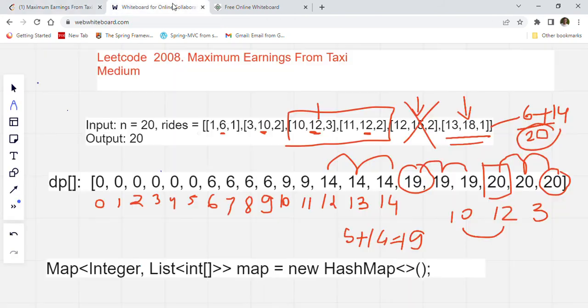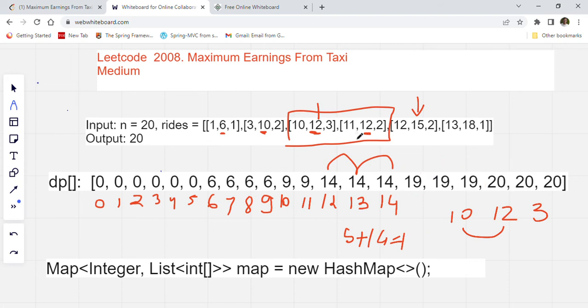As I explained here, let me just remove this, lot of colors are there, so I'll explain one more time what we are doing. Let's say we have these two choices: 10, 12, 3 and 11, 12, 2. We calculate the profit for each of these passengers.